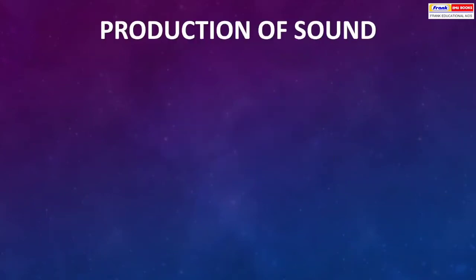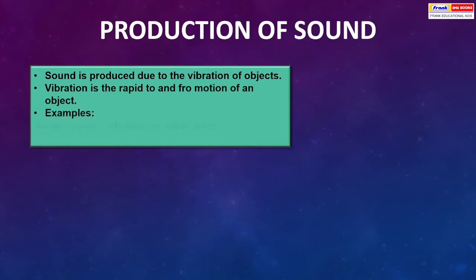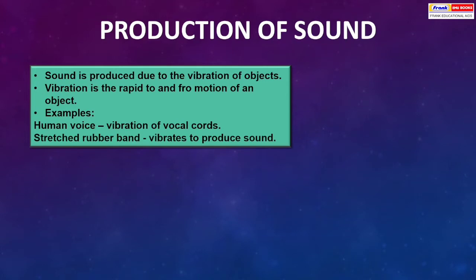Sound. Production of sound. Sound is produced due to the vibration of objects. Vibration is the rapid to and fro movement of an object. Examples: human voice, vibration of vocal cords, stretched rubber band, vibration to produce sound.